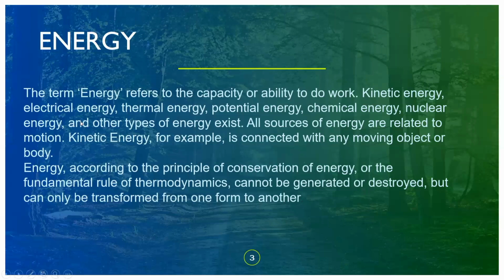We can see here that kinetic energy is the motion of an object. Electrical energy is electricity. Thermal is the heat energy, and potential energy is stagnant energy. That is, it is not moving; it does not move from one place to another. Chemical energy, we use in the form of chemicals. Nuclear energy, we make use of nuclear materials, like by nuclear fission, fusion, and so on.